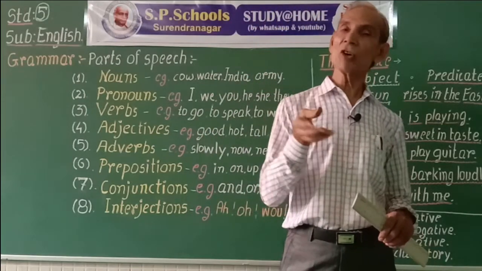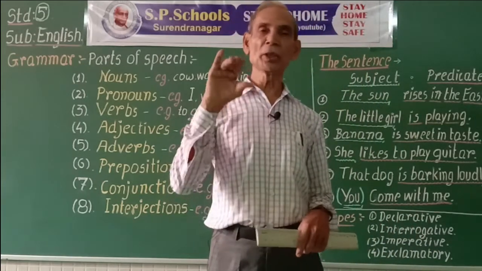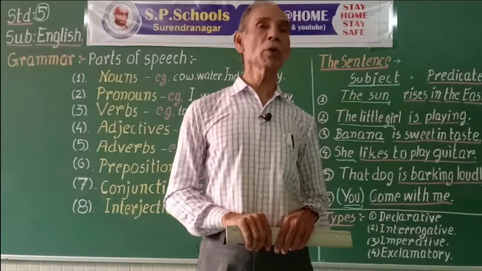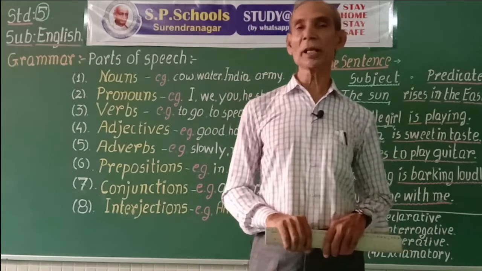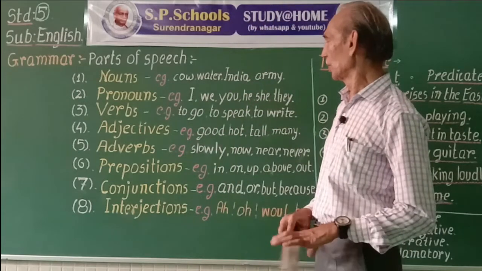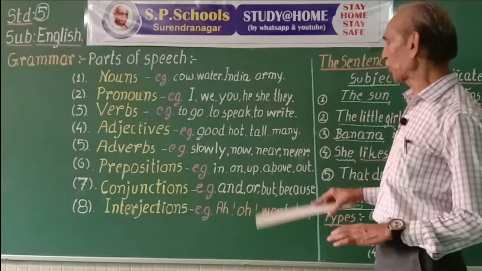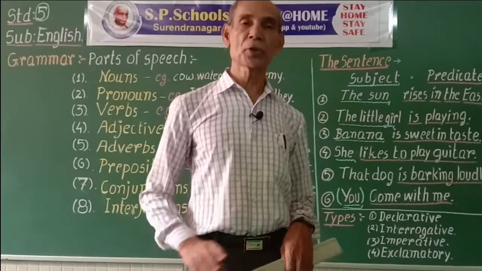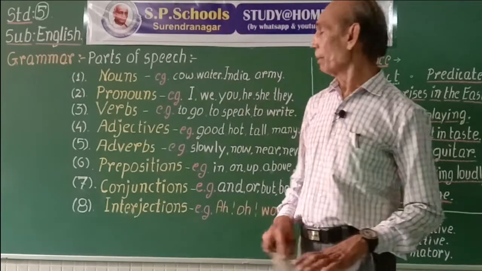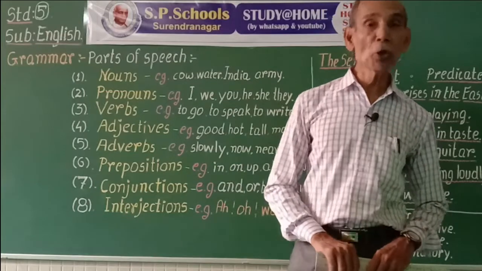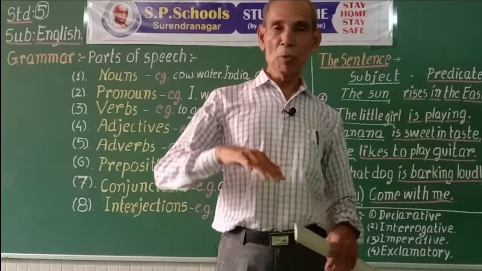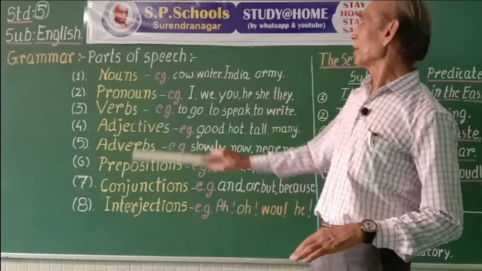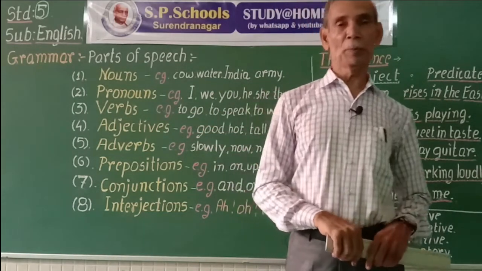Where is the bird sitting? On the branch. So it shows the relation between the word bird, the noun, and branch, another noun. So prepositions are the words showing relations between the nouns. Now, prepositions are also used to modify meaning of the verbs also.